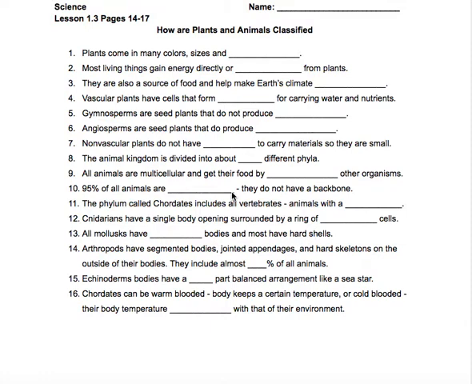The cells of animals contain a nucleus, as do plants, but they do not have a cell wall. We'll talk about that coming up in a chapter, the difference between plant cells and animal cells. And so plants have cell walls, animals do not.